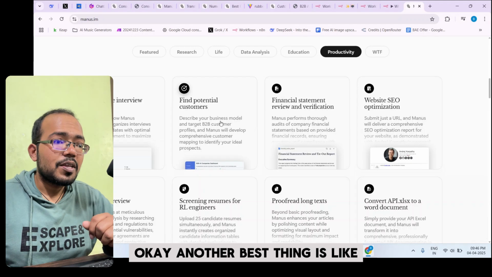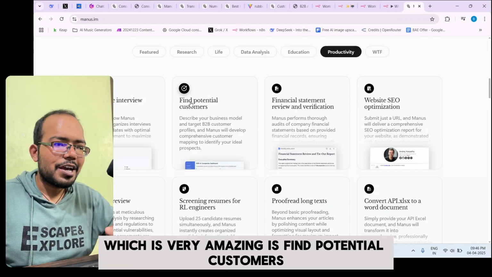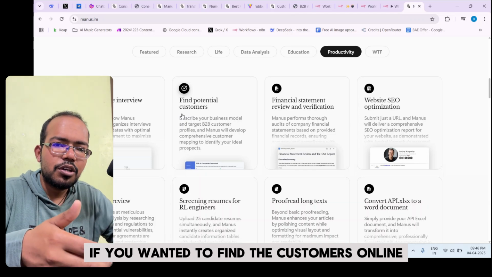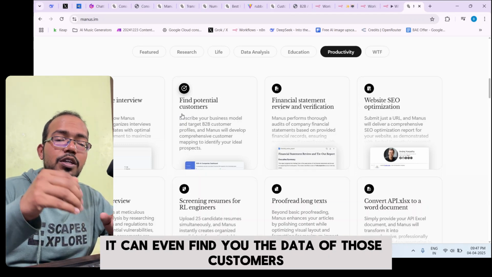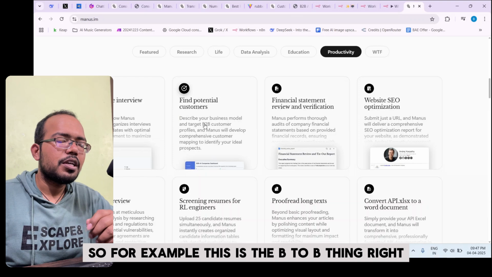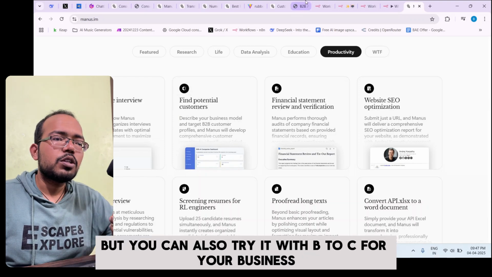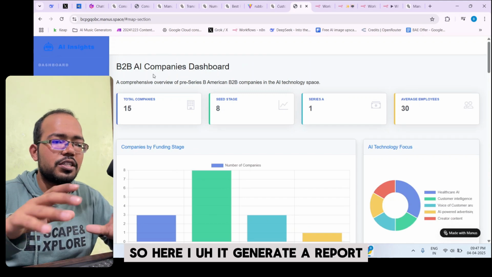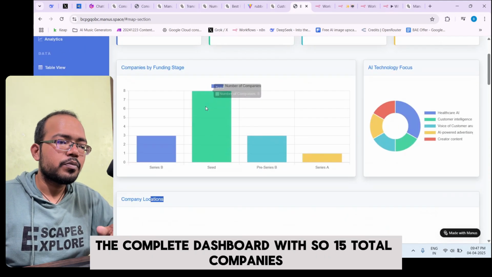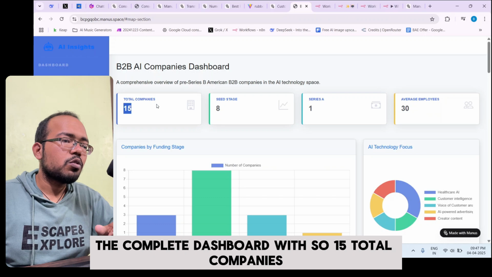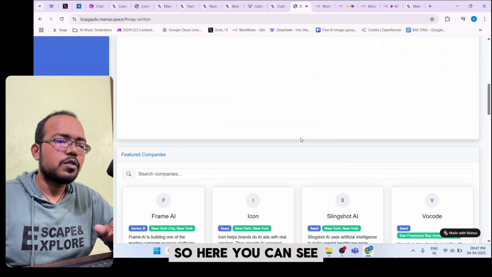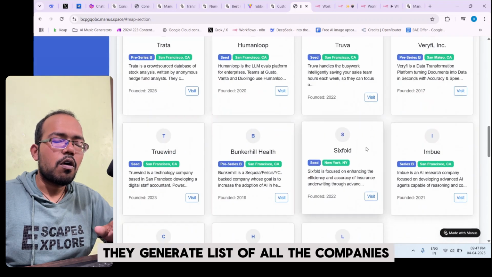Okay, another best thing, which is way amazing, is finding potential customers. For example, if you want to find customers online, it can even find you the data of those customers. For example, this is a B2B thing, right? But you can also try it with B2C for your business. So here it generates a report, the complete dashboard, with 15 total companies, 8 at seed stage. Okay, so here you can see it generated a list of all the companies.